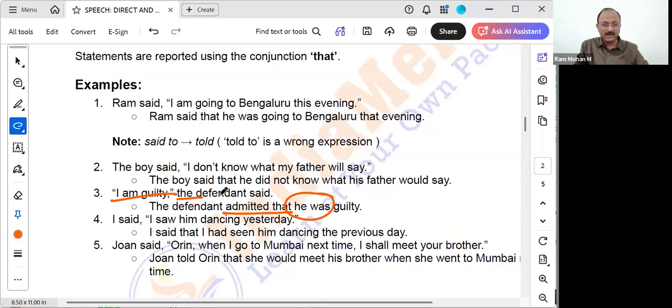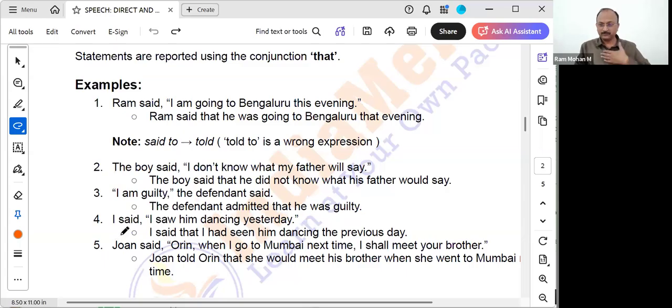I am guilty. Subject, verb, correct? Subject and verb is there. So here, subject is there, verb only will come. Only thing is present tense will get converted to past tense. If it is simple present, it will get converted to simple past. If it is present continuous, it will get converted to past continuous. Okay, now we'll see the next example.